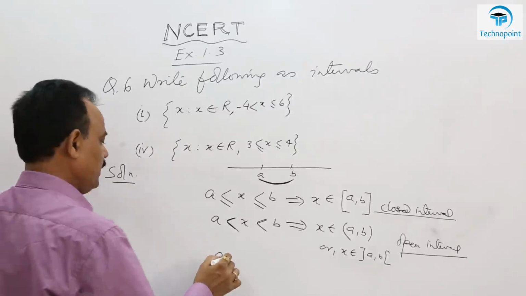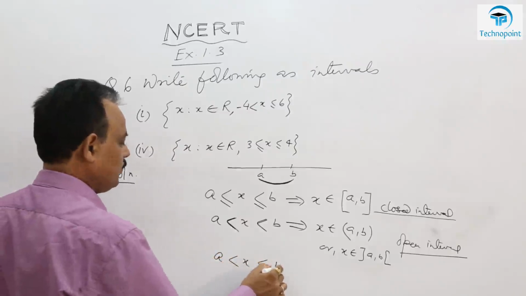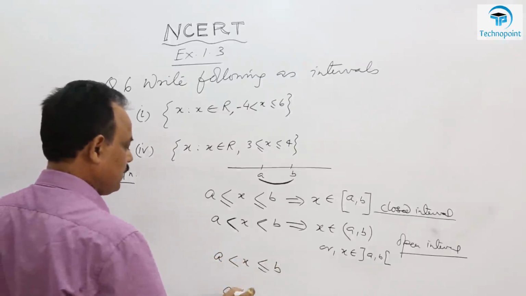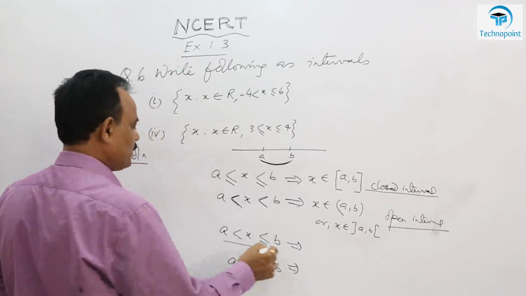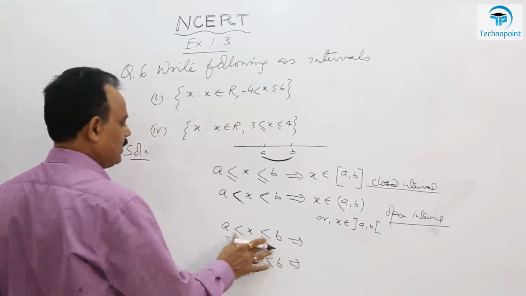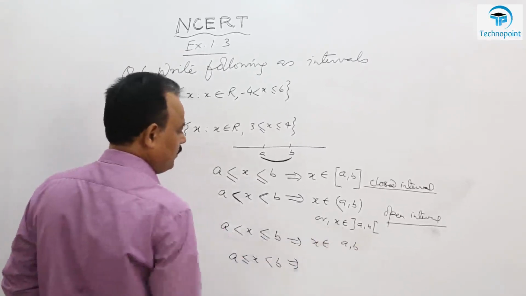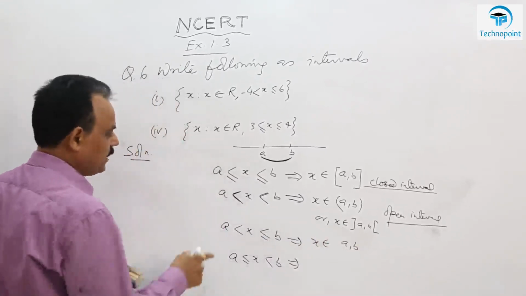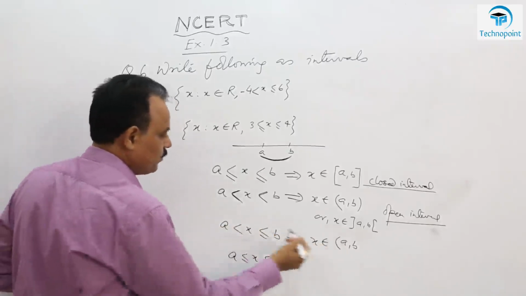Or maybe A is less than x and x is less than or equal to B, or maybe greater than or equal to A and x less than B. So there may be 4 cases. In that case, watch it. Again, x lies between A and B, but here A is excluded, so you have to put a small bracket, and B is included, so you have to put a big bracket.